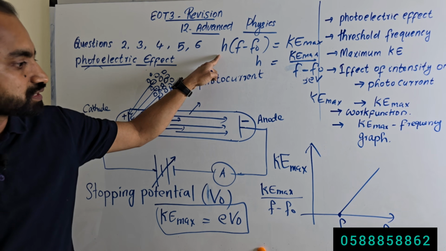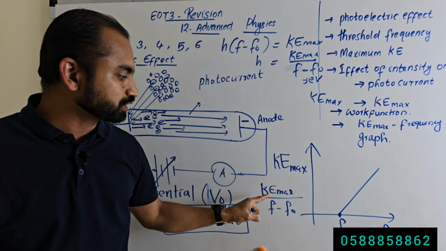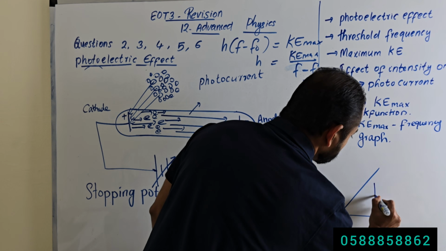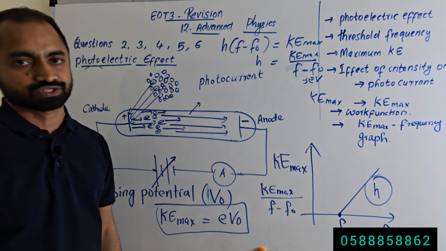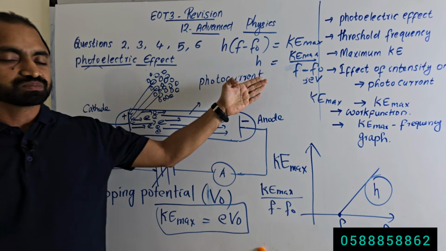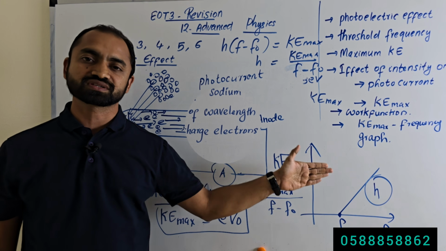So the slope of this graph is Planck's constant h. We can calculate the value of Planck's constant by calculating the slope of this graph.